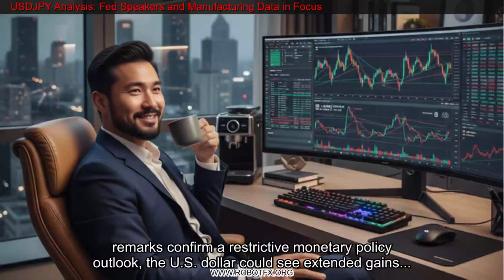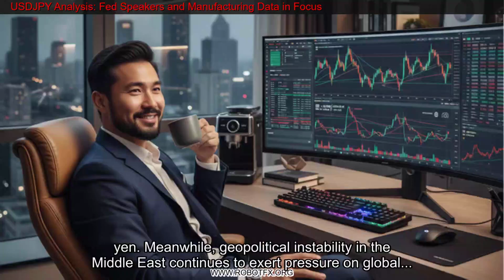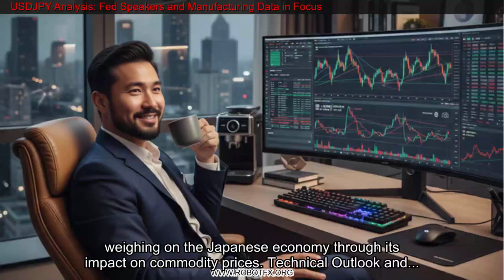Both Logan and Cook are recognized for their hawkish stances regarding inflation. Should their remarks confirm a restrictive monetary policy outlook, the US dollar could see extended gains against the yen. Meanwhile, geopolitical instability in the Middle East continues to exert pressure on global markets, indirectly weighing on the Japanese economy through its impact on commodity prices.